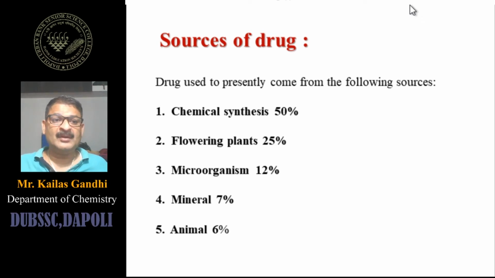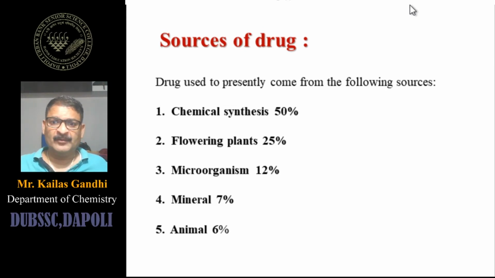Even in a diabetic condition, if the patient is unable to produce insulin, then external insulin will be injected, and that external insulin is of animal origin. So such a contribution of animals is there in medicine also.